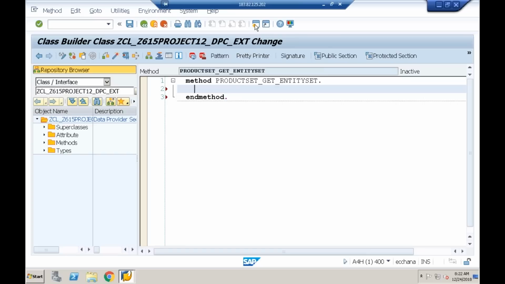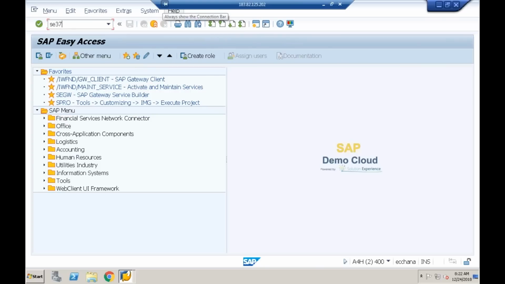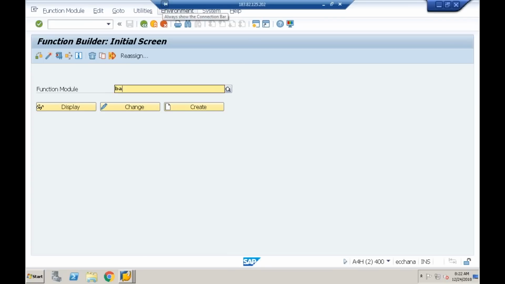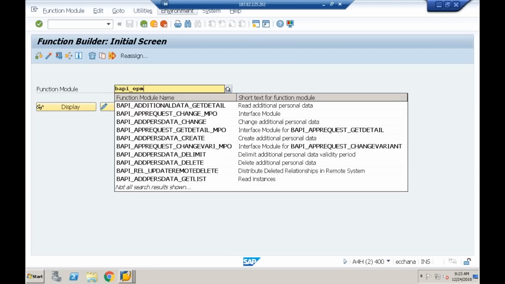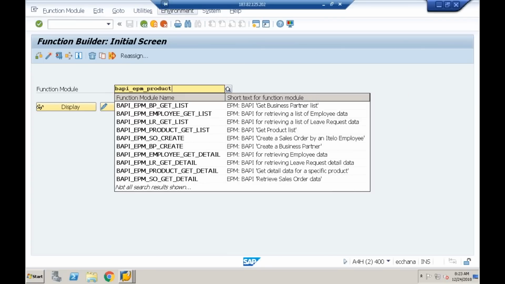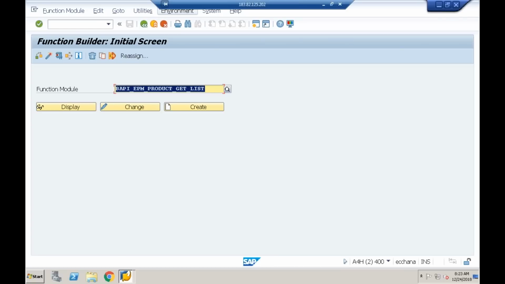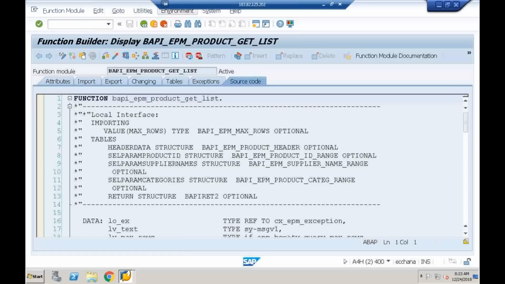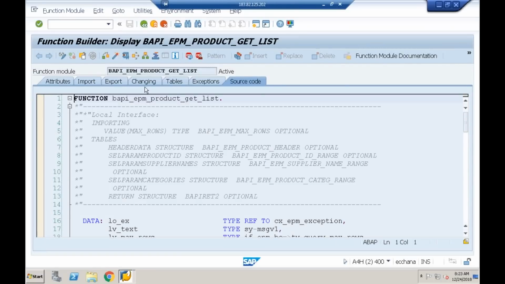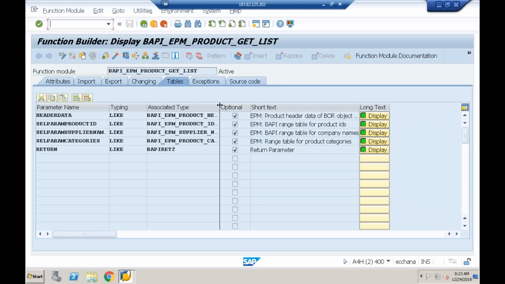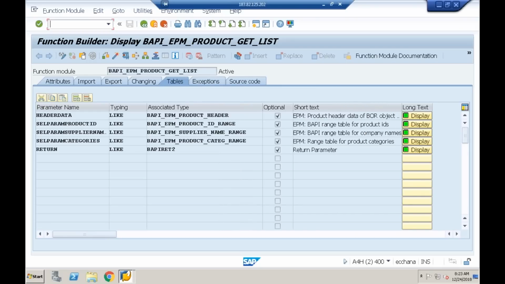Already we know how to get the product details. We have a dedicated function module for that. So I'll go to BAPI underscore EPM underscore product underscore get underscore list. This is the function module I need to call, which returns an internal table of type structure BAPI underscore EPM underscore product underscore header. So let me declare an internal table and work area of this sort.